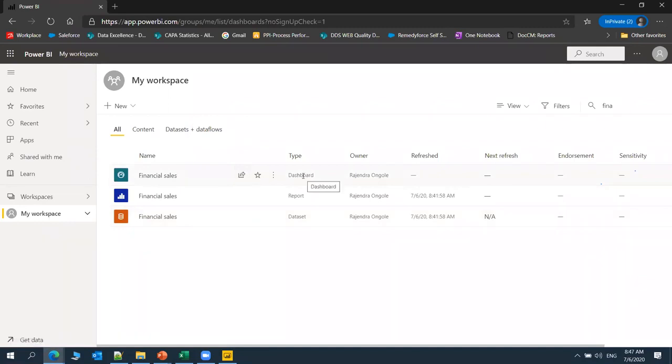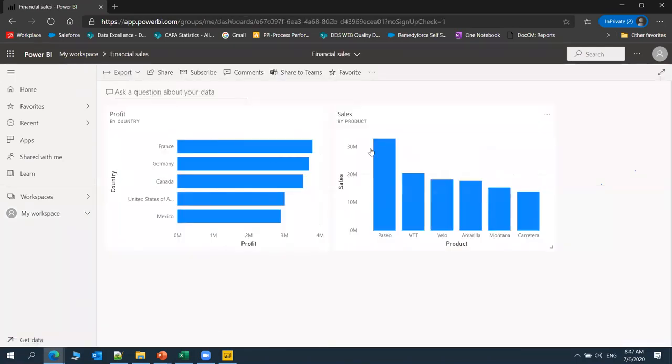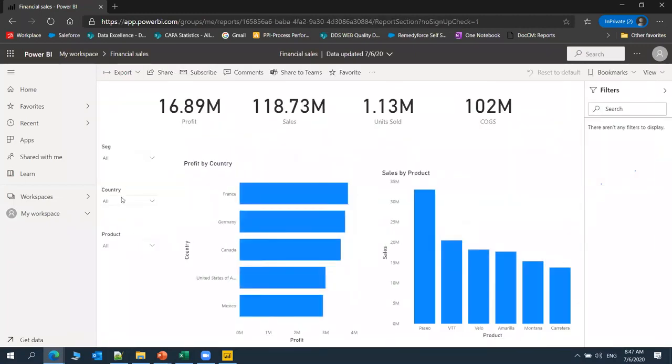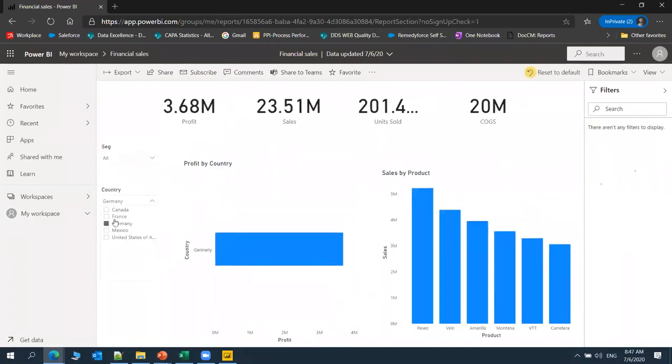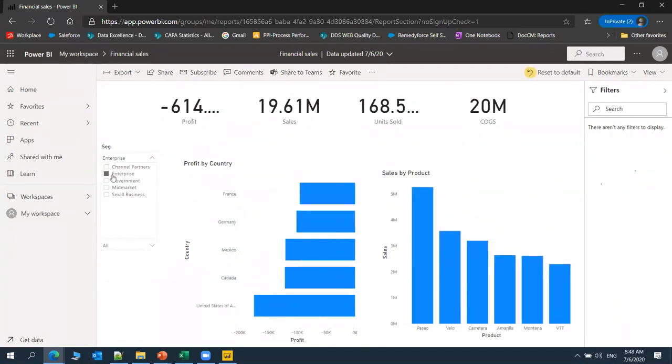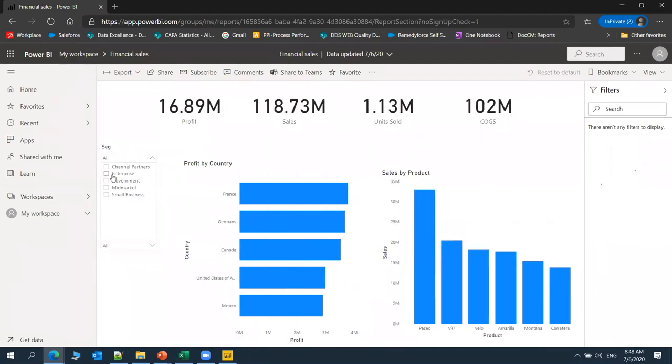And just now I created a dashboard, right? Financial sales. So that one also appears here. Once we click it, the two visuals will appear here. There should be no interaction here. If you click here, it will redirect to my report only. See, only in the report can we see the interactions with each and every visual. In a dashboard, we can't see the interaction. So in most cases in real time, the end user is going to expect the reports. Sometimes if they don't want any navigation, we can create a dashboard and share it with the end users.